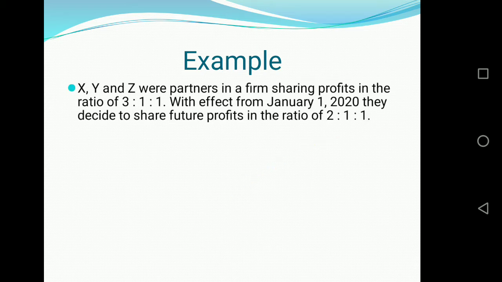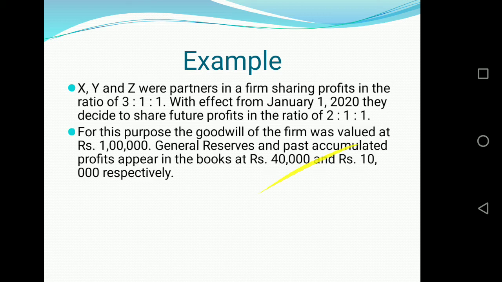We are given a question: X, Y and Z were partners in a firm sharing profits in the ratio 3:1:1. With effect from January 1, 2020, they decide to share future profits in the ratio 2:1:1. So earlier profit sharing ratio was 3:1:1. Now the new profit sharing ratio is 2:1:1.